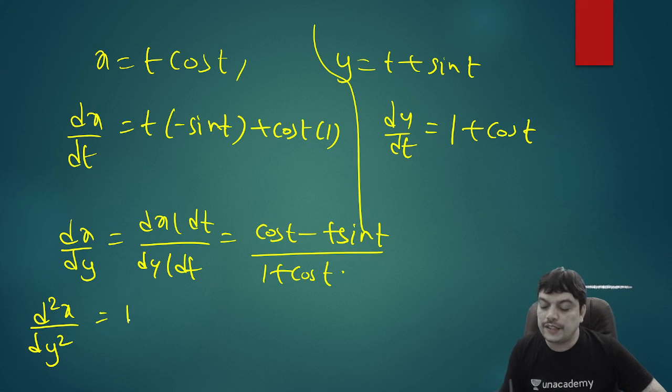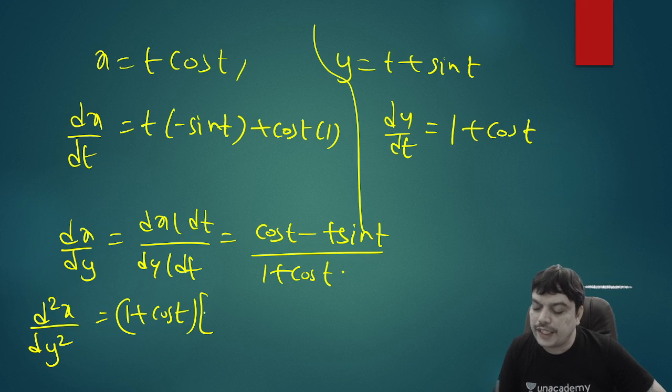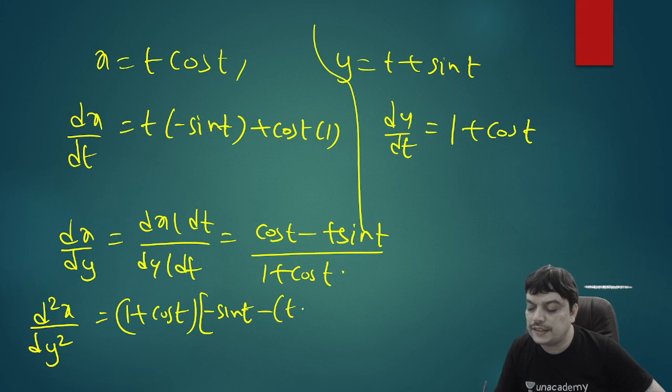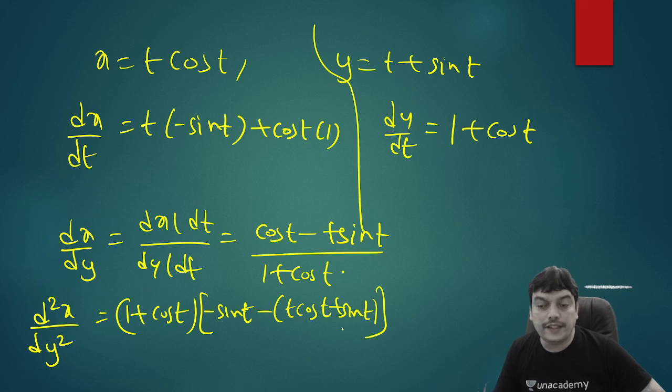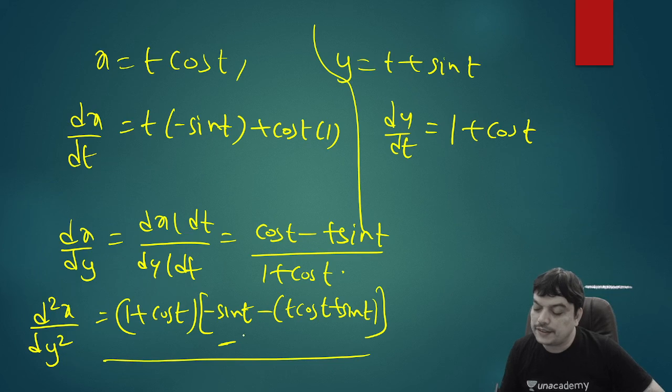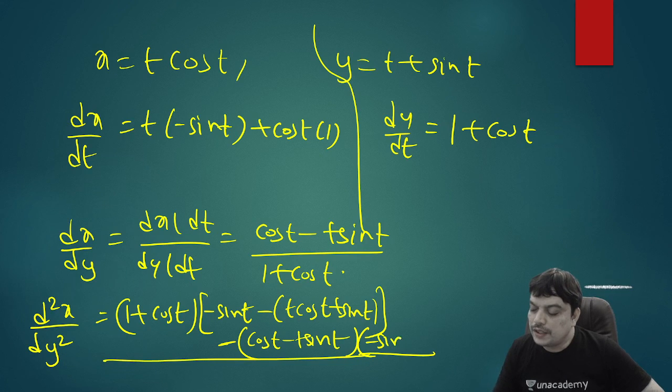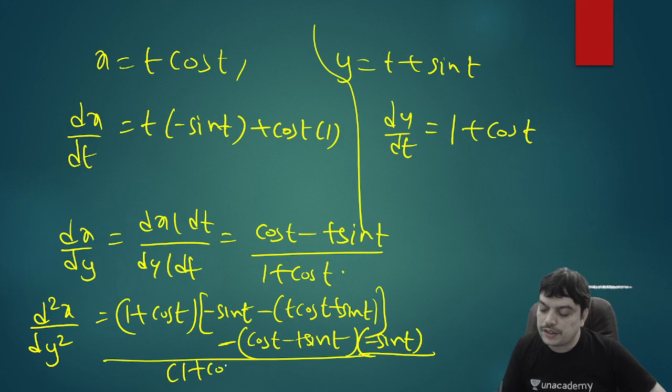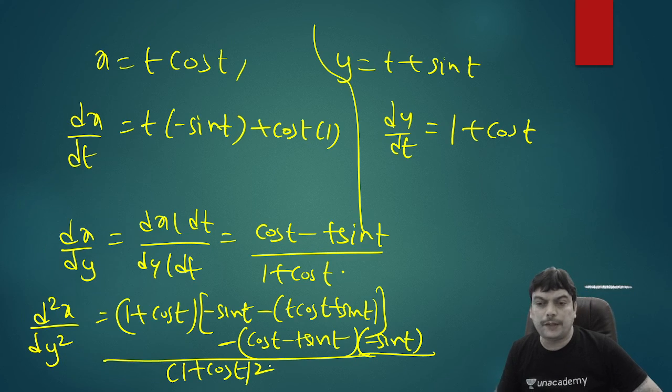Apply the quotient rule. That will give you the denominator into the differentiation of the numerator: 1 plus cos t into, when you differentiate the numerator, cos has a derivative minus sin, minus again, for t sin t you can apply the product rule. So it gives t into cos, since sin has a derivative cos, plus sin t into the derivative of t, which is 1. So what did I do? Basically, I wrote denominator into derivative of numerator, minus numerator into derivative of denominator. The numerator is cos t minus t sin t, written as it is, into the derivative of the denominator. What is the derivative of the denominator? The derivative of 1 plus cos t will be minus sin t, divided by the square of the denominator, that is 1 plus cos t whole square.